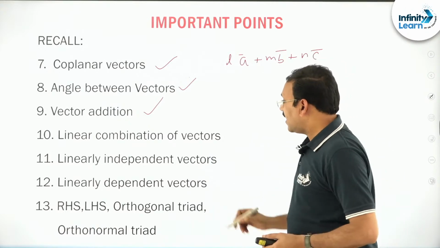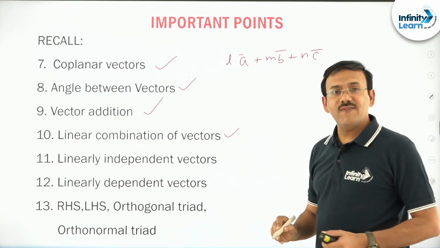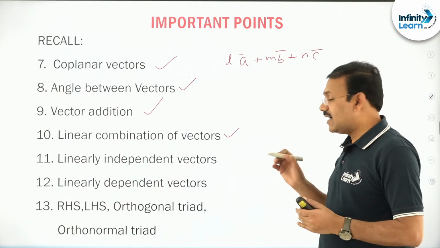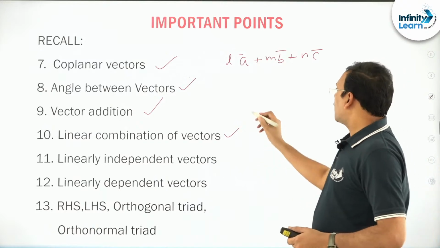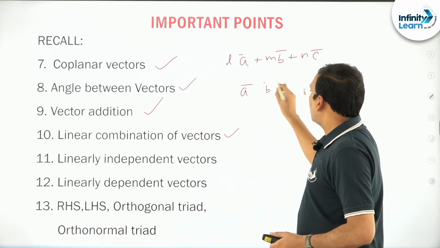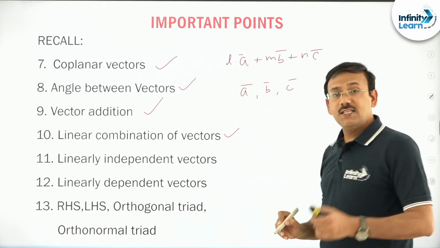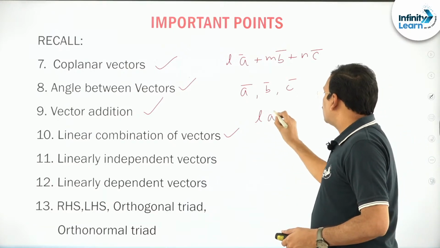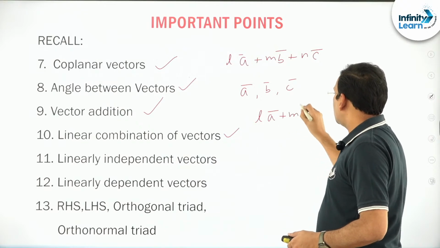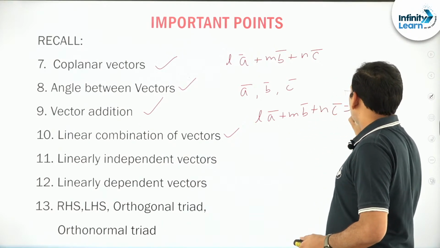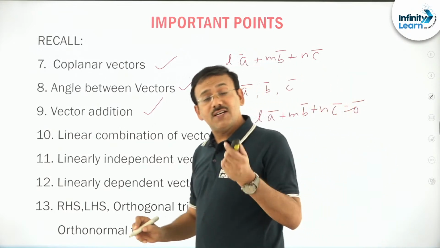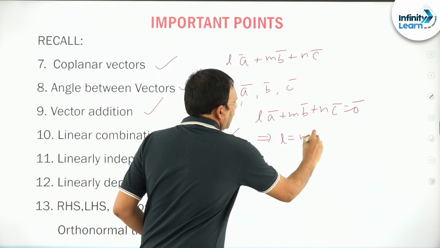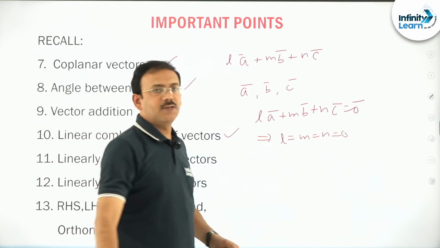Okay. Then next, when do you call certain vectors linearly independent, and certain vectors linearly dependent? Friends, suppose you have taken A bar, B bar, C bar, three vectors. These are said to be linearly independent if whenever you choose a linear combination equal to 0 bar, it implies that L, M, N must be 0, otherwise impossible.